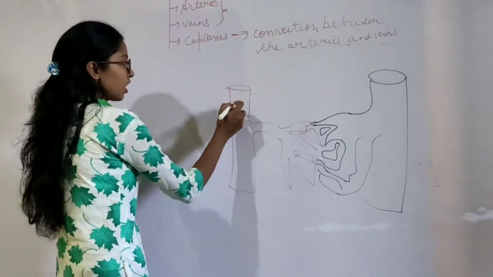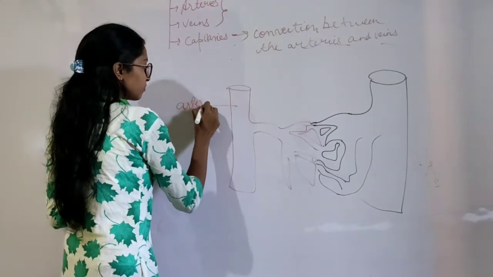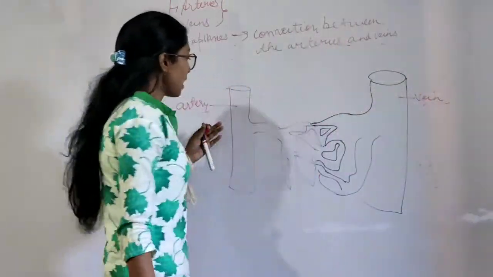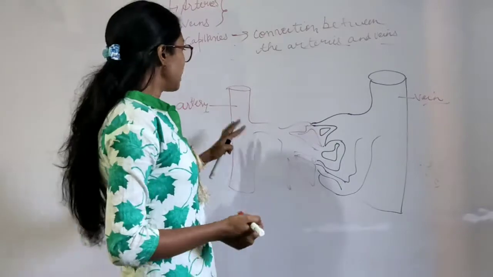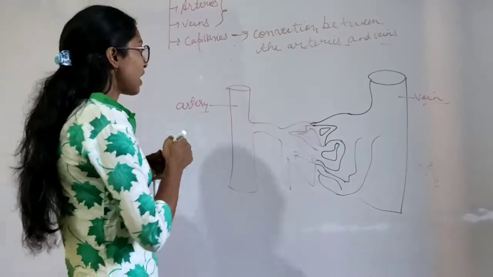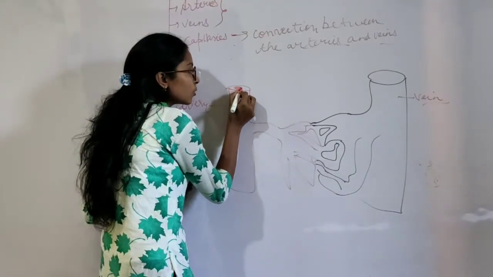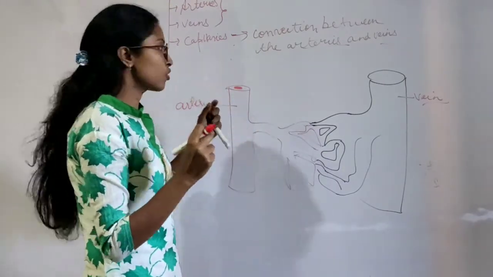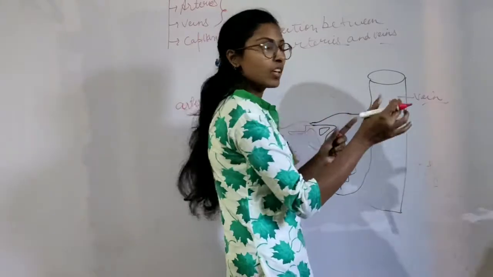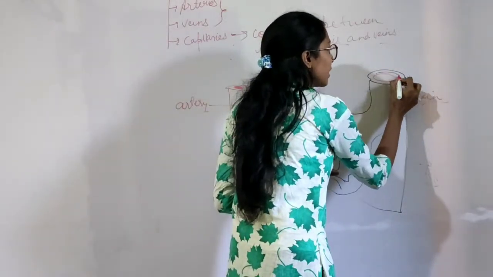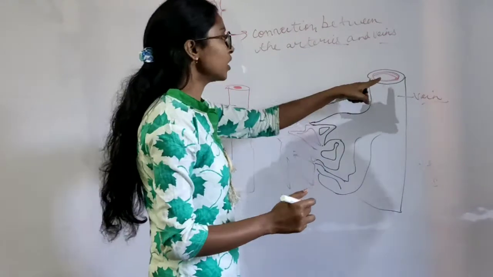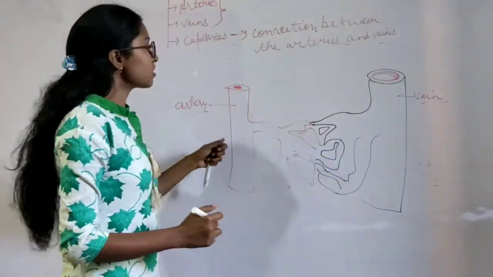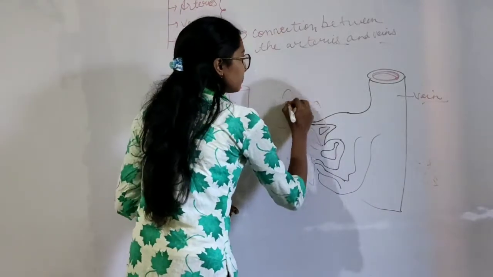So this is the artery, this is the vein. Now why have I drawn the artery thin and the vein thick? See, arteries are thick walled, so they have a narrow lumen, means the hole through which the blood is passed is small. And since veins are thin walled, they have a big lumen. Okay, this is the lumen. Lumen means from where the blood is transferred. So these are the capillaries.